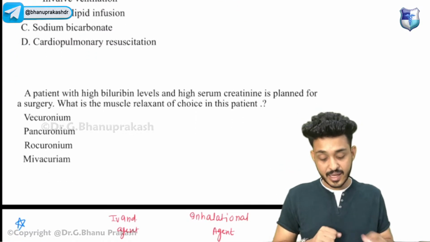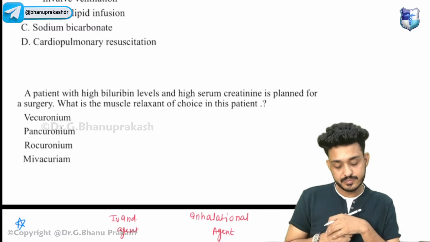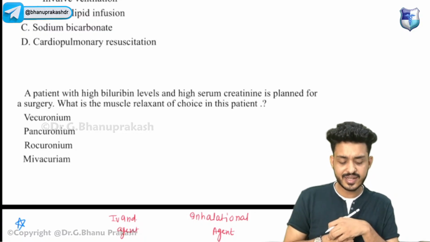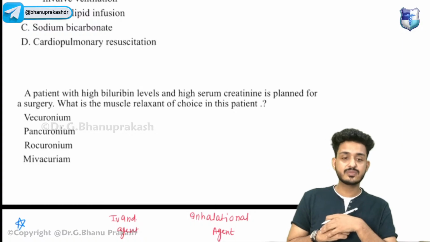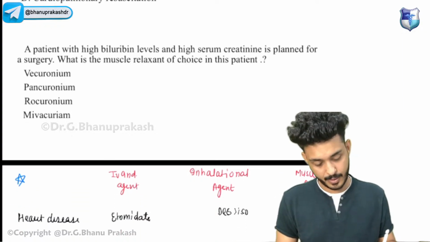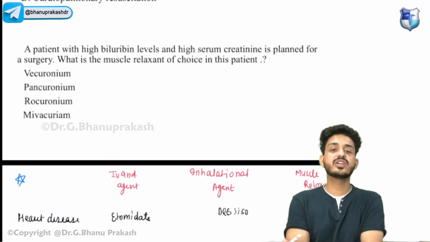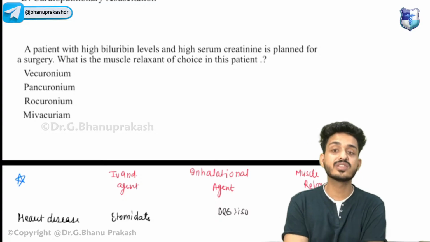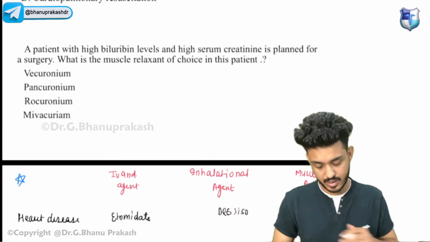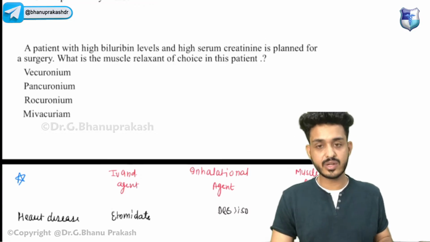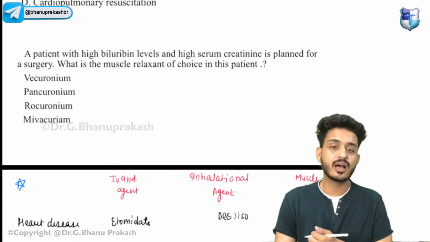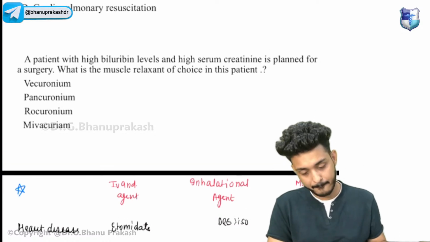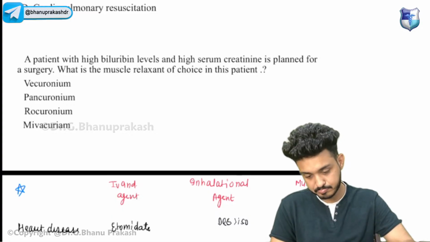Next, a patient with high bilirubin levels and high serum creatinine is planned for a surgery. What is the muscle relaxant of choice in this particular patient? At least you are clear with what is a muscle relaxant, what is local anesthesia, what is general, what are inhalational agents, right? Try to answer this one.